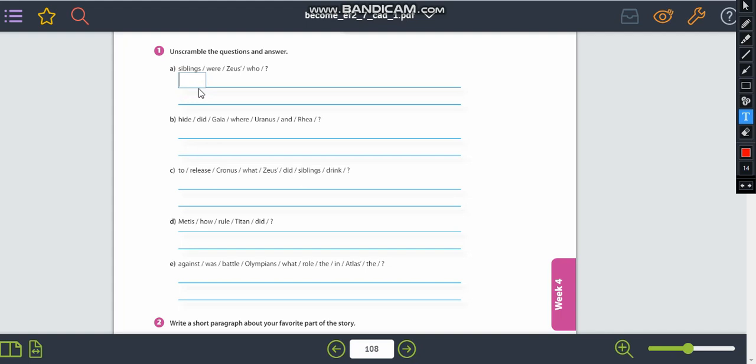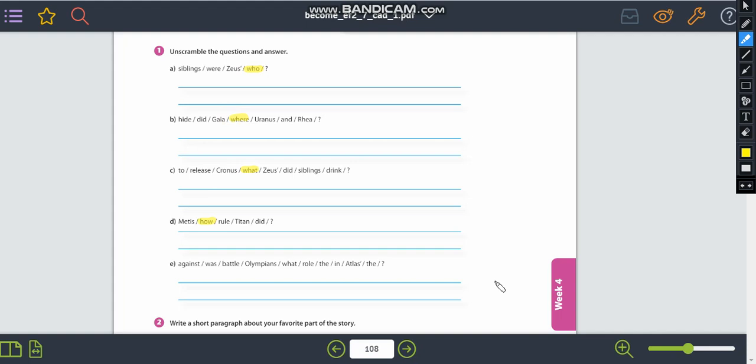The first thing we need to observe is when we have words like who, what, or how, okay? Because these words usually start the sentence. When we scramble the question, we have to pay attention if we got any question words like these: who, what, which, where, how long, okay?